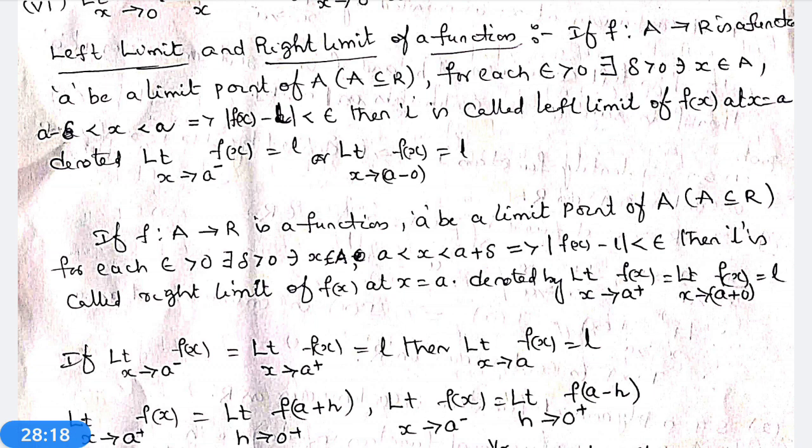Suppose f(x) is not continuous at x equal to a, that means limit x tends to a f(x) is not equal to f(a), then f(x) is said to be discontinuous at x is equal to a. Next one is continuous at right and continuous at left.